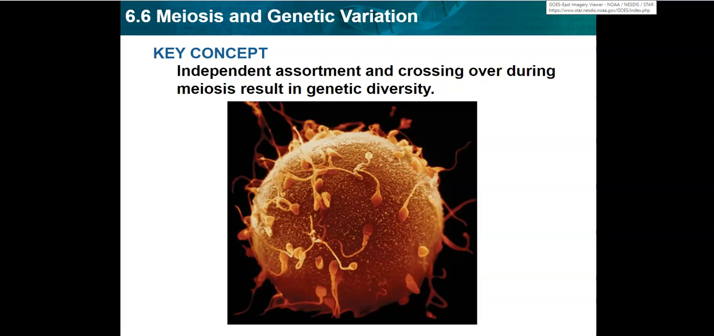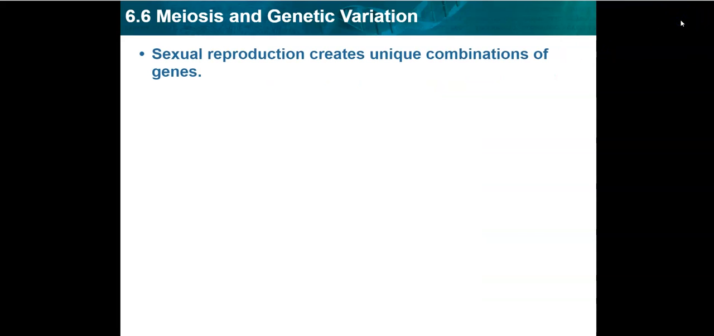Chapter 6, Section 6, Meiosis and Genetic Variation. The key concept: independent assortment and crossing over will occur during meiosis, and this is what results in genetic diversity. Sexual reproduction creates unique combinations of genes. That's one of the benefits of sexual reproduction over asexual.